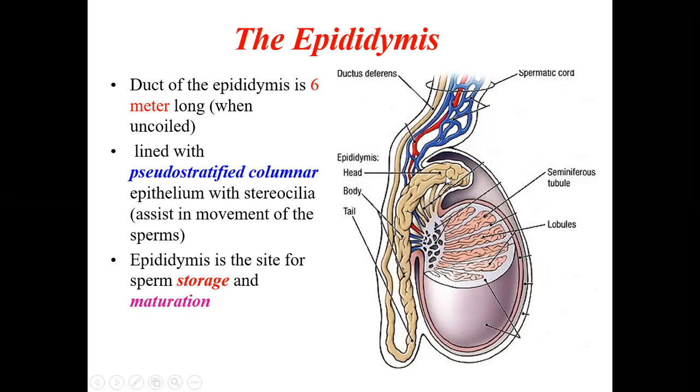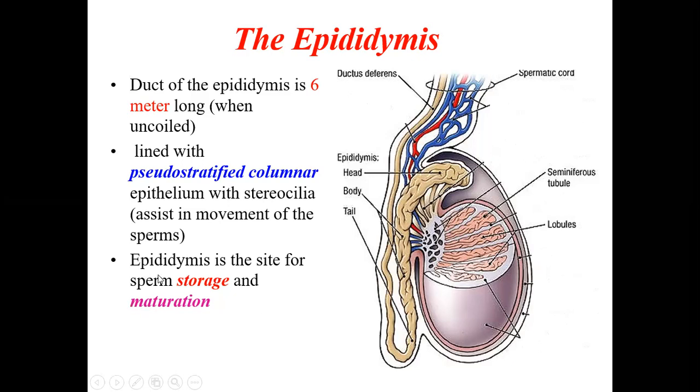This is a duct of almost 6 meters long when uncoiled, and lined with pseudostratified columnar epithelium. If you study the histology under the microscope, it is lined by pseudostratified columnar epithelium with stereocilia, which are small fine fiber-like structures that assist in movement of the sperms.